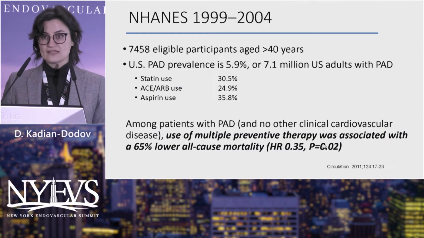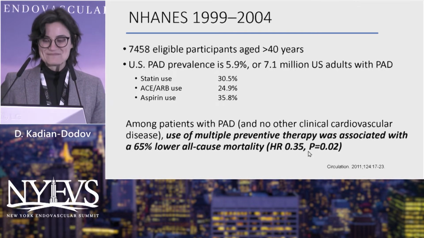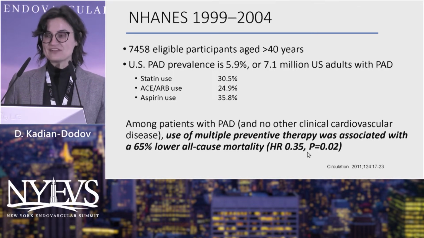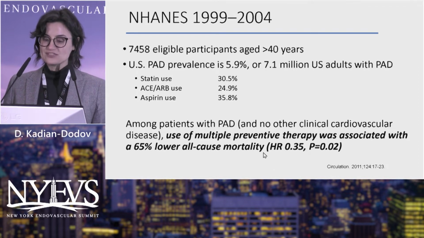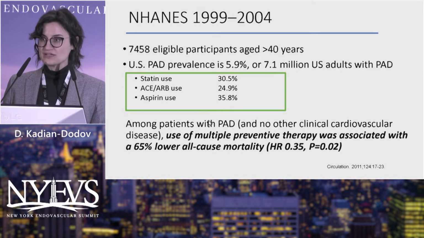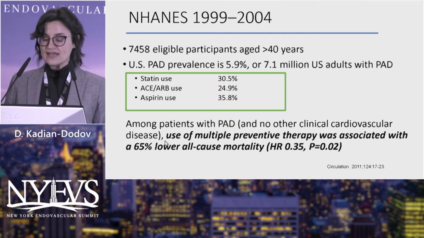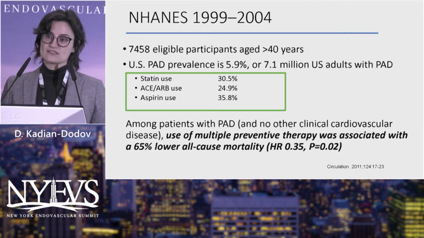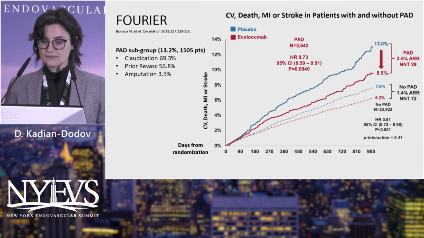And we're really bad at it. So this is old data, but it still holds true. It's NHANES data of about 7,500 patients, looking at how well we treated people with statins, ACE inhibitors and ARBs, and aspirin. Pretty bad, 25 to 30%. And for those patients that did get multiple preventative therapies, there was a 65% lower all-cause mortality. So it works if we use it, and we need to be using it.